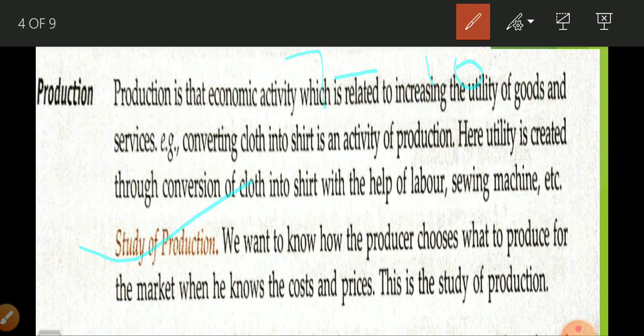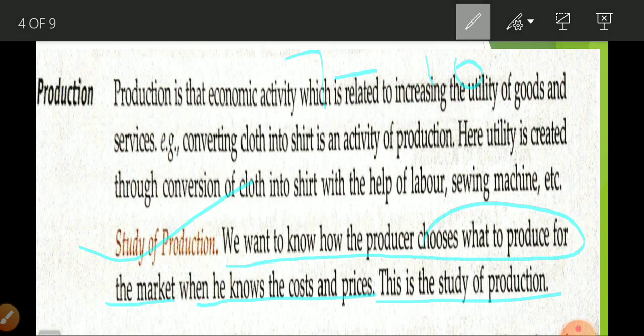We want to know how the producer chooses what to produce in the market, and when he knows the cost and price, this is the study of production. So the study of production is related to the selection of goods, how a producer selects a good, how he decides the price of the product, how he is going to sell it, and how he is going to earn money. These are the things we are going to discuss in the study of production.